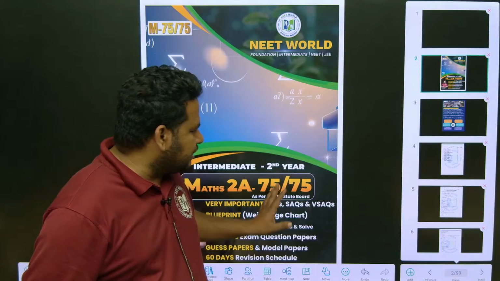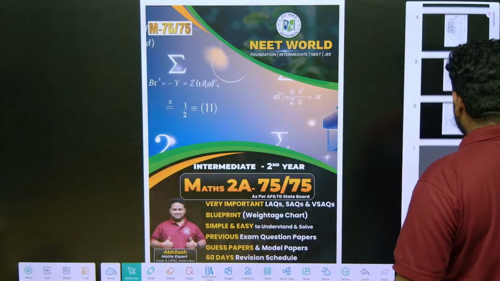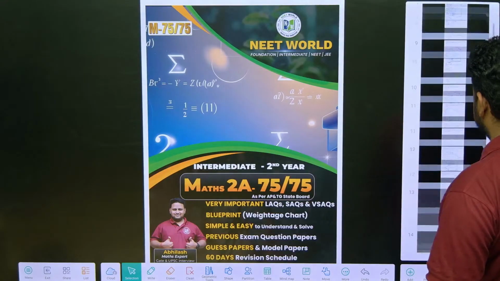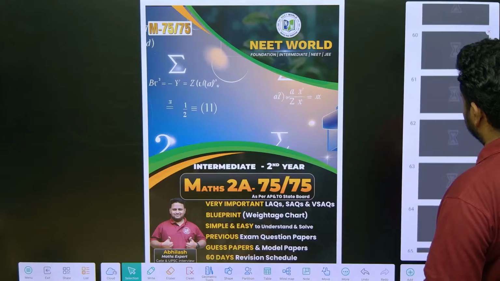So now let us start with our discussion on probability, friends. In probability, you have to understand there are certain theorems. They will ask the theorems directly, and sometimes they will also ask theorem based questions.